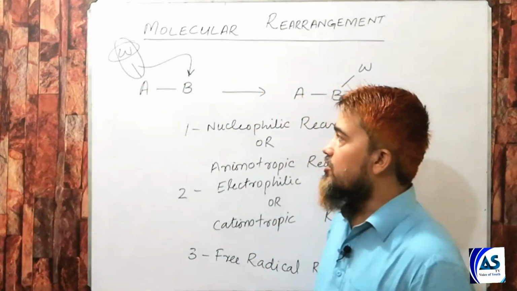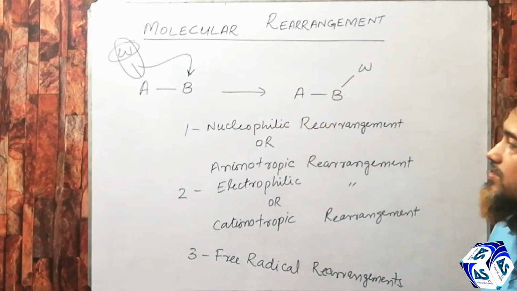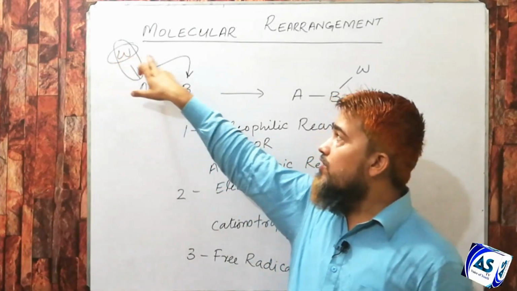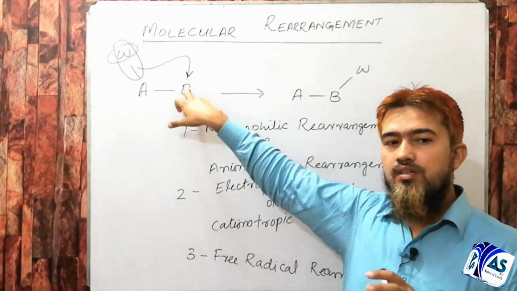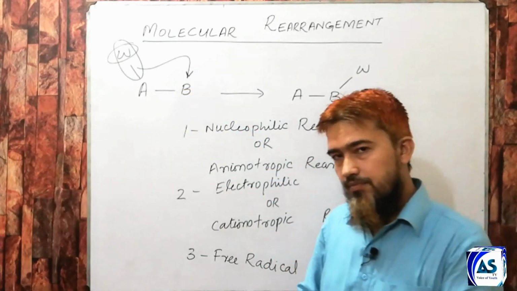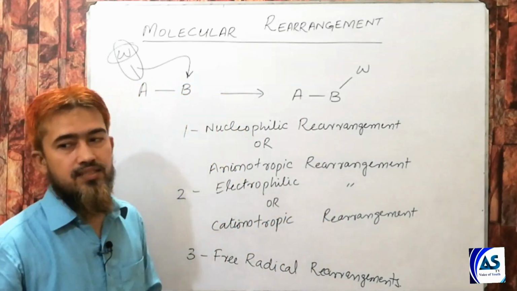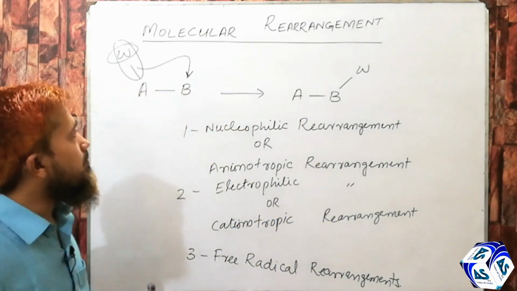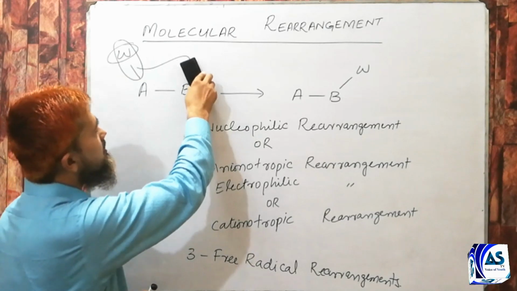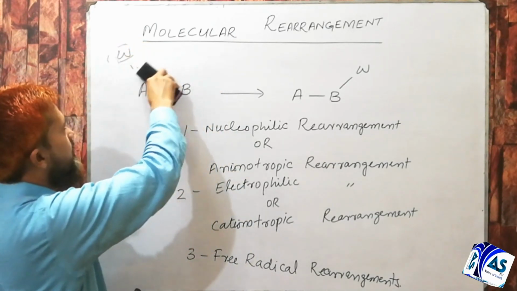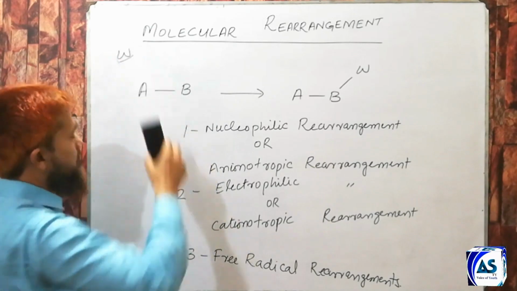Whereas in case of electrophilic rearrangement, case is different. Group W migrates from A to B without taking its electrons with it. That is, group is moving, but it is not taking electrons. Electrons of atom B are utilized for its migration, and the arrow looks like this one, which I am drawing over here.